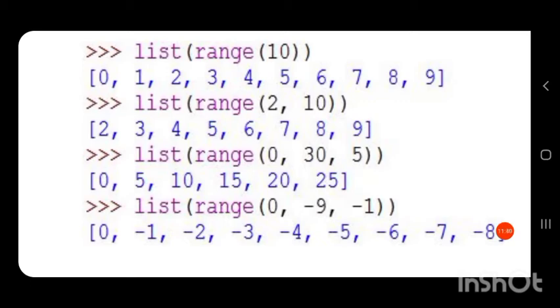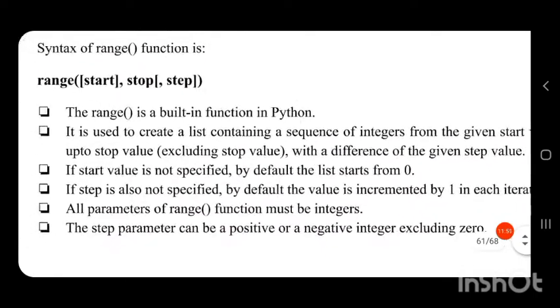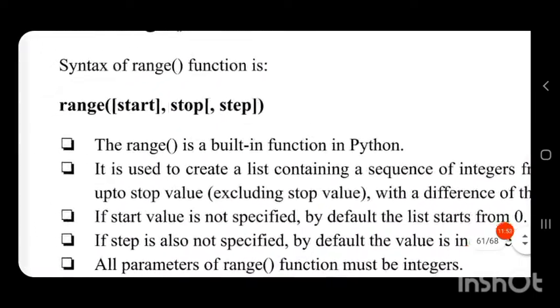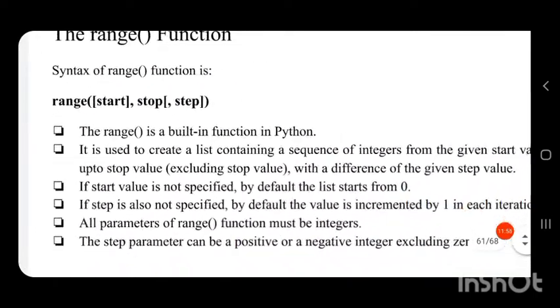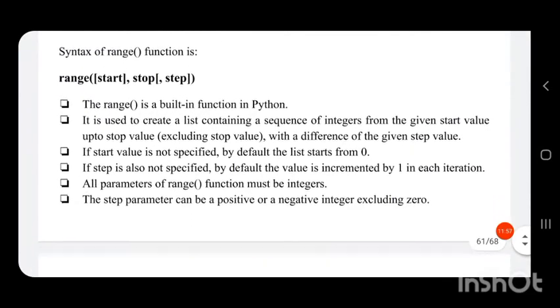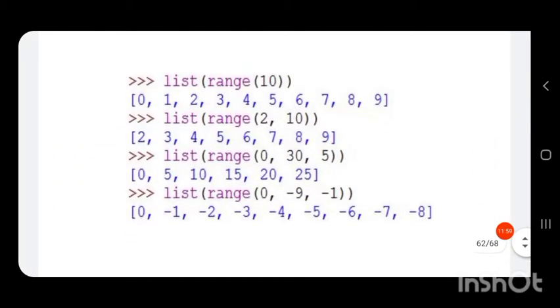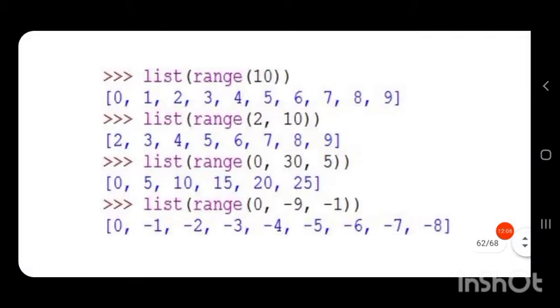In the range function you can see only one parameter. So what will that parameter be? It is stop, because start and step are not compulsory. Only stop is a compulsory parameter in the range function. If only a single parameter is present in the range function, it will be the stop.